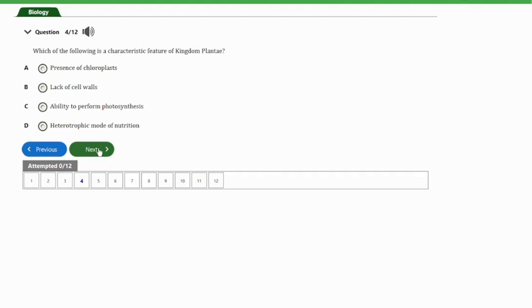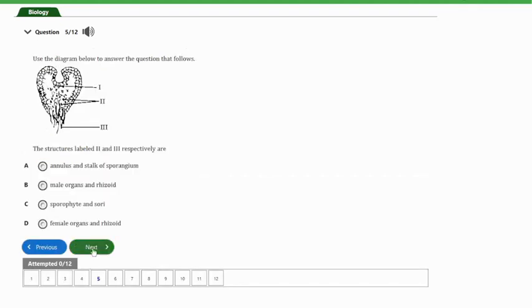Plants have a feature that makes them unique from other organisms, and that's the presence of chloroplast. It's this chloroplast that enables them to carry out photosynthesis and manufacture their own food. So the answer is option A. So let's look at the next question.